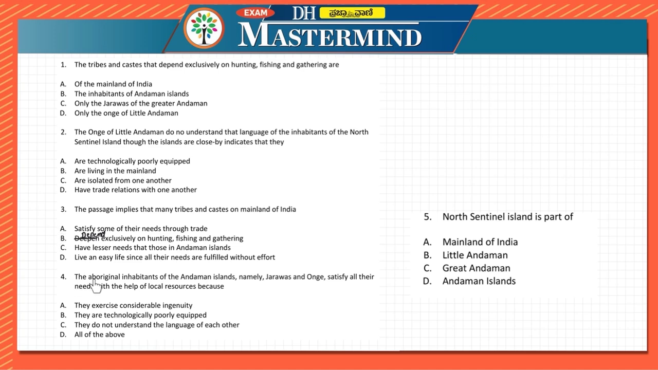Fourth one: the aboriginal inhabitants of the Andaman Islands, namely Jarawas and Onge, satisfy all of their needs with the help of local resources.